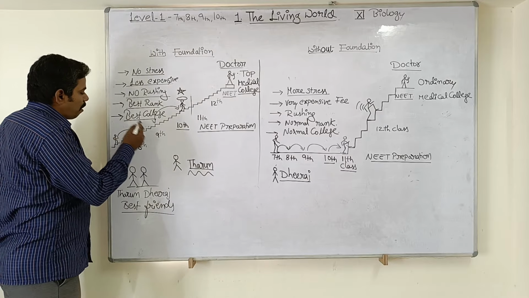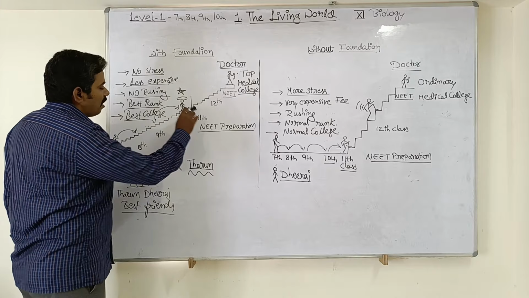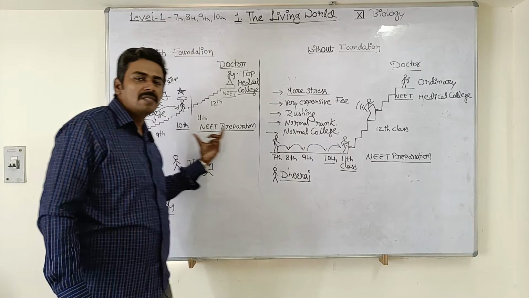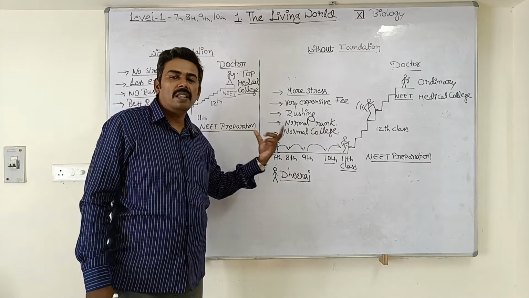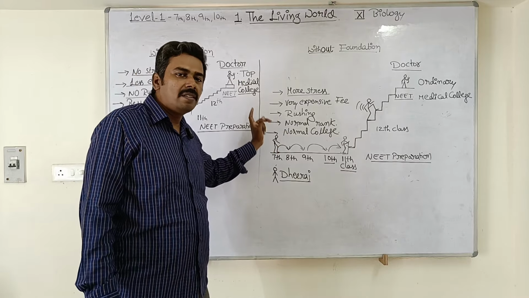Okay, so 7th he passed, in the 8th also he passed, 9th he passed, 10th passed. So in all these 4 years he was learning biology. Okay, the biology part of NEET. Right, by the moment he reached the 10th class, he is already much more competent than Dheeraj, his friend, when he was in the same class, 10th class. So when Tarun reached the 10th class, he had studied all the chapters from 11th and 12th NCERT biology, and he also practiced the MCQs.